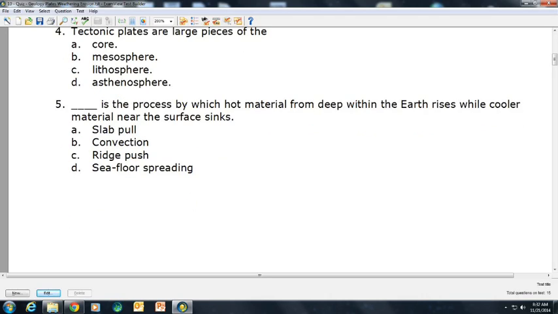Question 5. Blank is the process by which hot material from deep within the earth rises while cooler material near the surface sinks. A. Slab pull, B. Convection, C. Ridge push, D. Seafloor spreading.